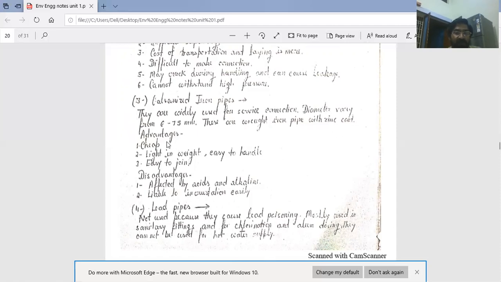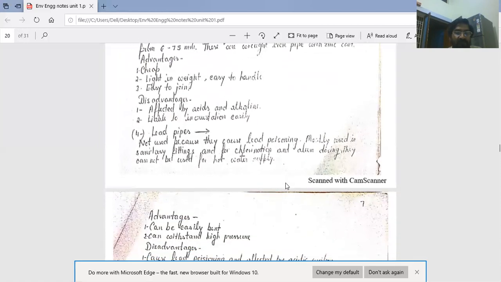Advantages of galvanized pipe: it is cheap. These pipes are light in weight, so easy to handle. And third is easy to join. Disadvantages of galvanized iron pipes: affected by acids and alkaline. And second, liable to incrustation easily.